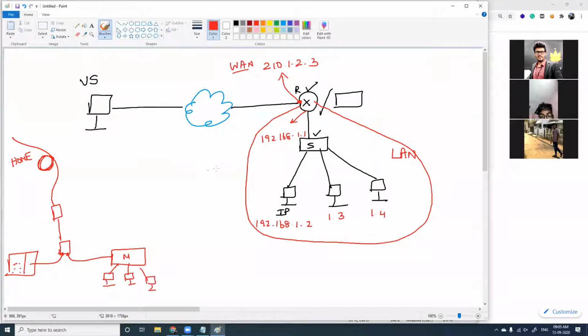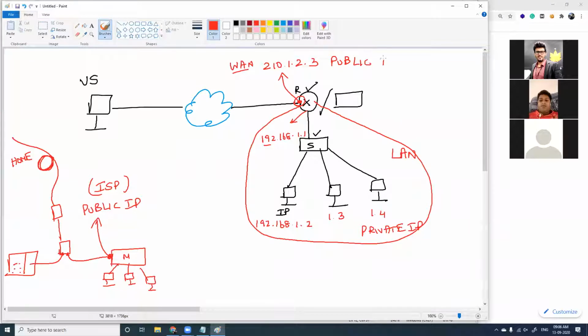Yes. And the IP, what is used inside a LAN, right? We have IP addresses like this. I'm speaking about the IP address that is being assigned here. This can be your public IP address, which is assigned by your ISP. When your ISP is configuring, they come up with the public IP address and give it to your router or modem. Internally, when you use this, you call it a private IP address. So we have two types of IP address. One is private IP. The other one is called public IP address, right?